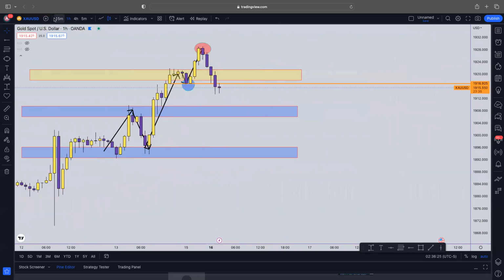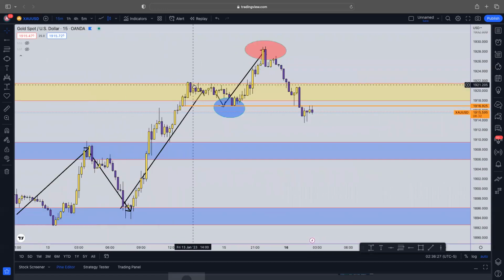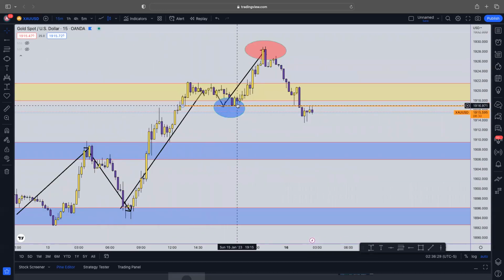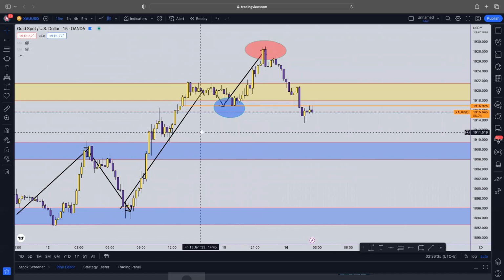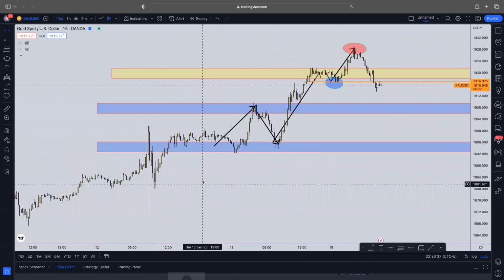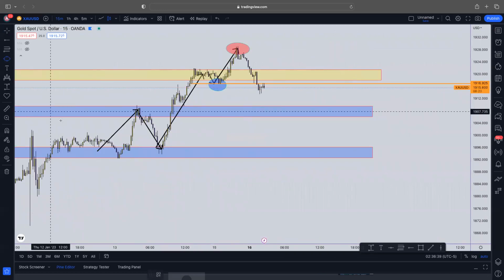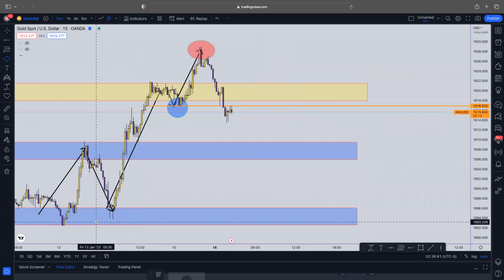Now we're seeing on gold, I'm gonna drop down to the 15-minute. It was consolidation. Then what happened? It was in the uptrend. Now, this is where it gets interesting. For those that know about lower highs and higher highs and all that, I'm going to do a quick explanation of that right now. So look, it was in the uptrend.